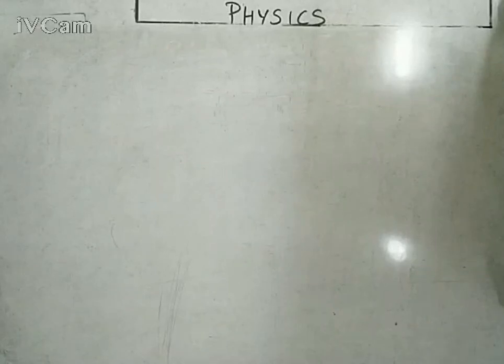So good afternoon everyone. Last time we had discussed the relation between the angular velocity and the linear velocity and its vector form. Today we will try to derive the formula for centripetal force, and we know it very well. For balanced circular motion, centripetal and centrifugal forces are just equal and opposite.